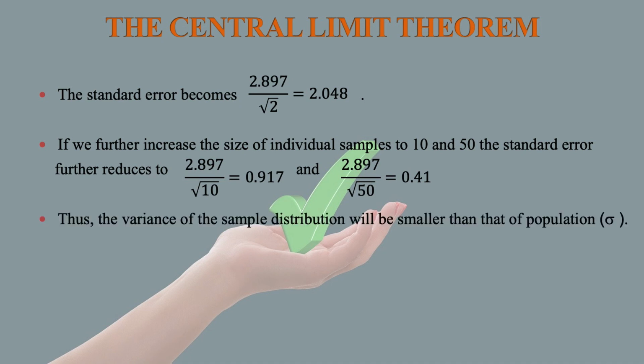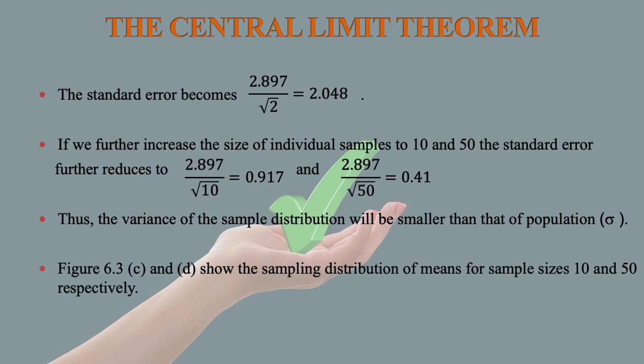Thus, the variance of the sample distribution will be smaller than that of the population sigma. Figures C and D show the sampling distribution of means for sample sizes 10 and 50 respectively.